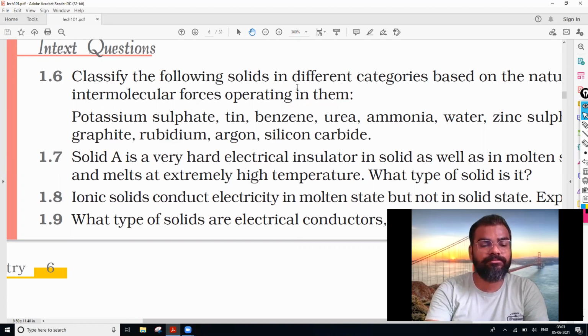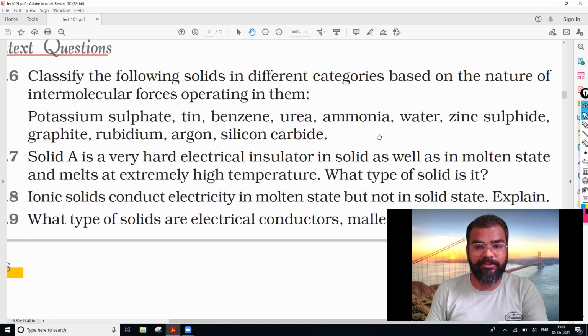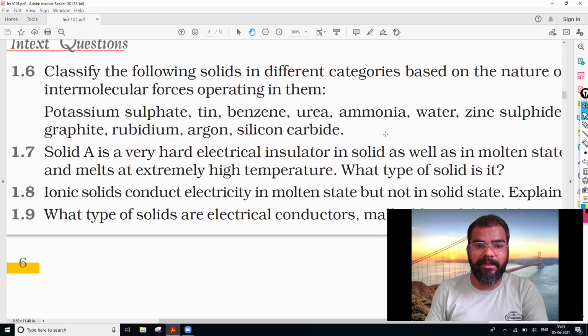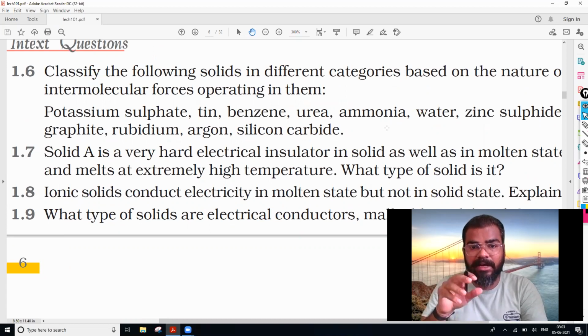After that, second question, solid A is very hard, an electrical insulator in a solid as well as in the molten state, and melts at extremely high temperature. What type of solid is it? A solid A is there, which is hard and an insulator in solid as well as molten state and melts at extremely high temperature.